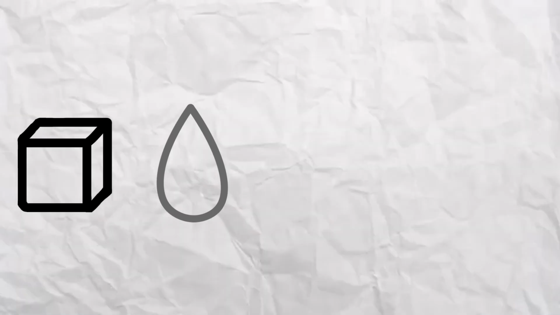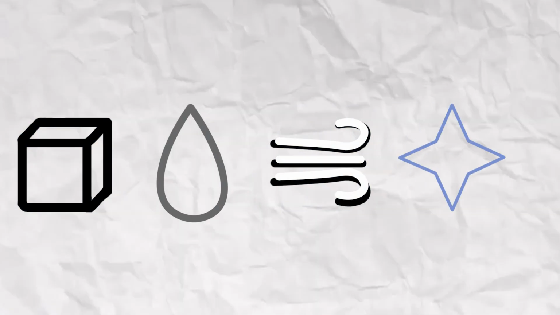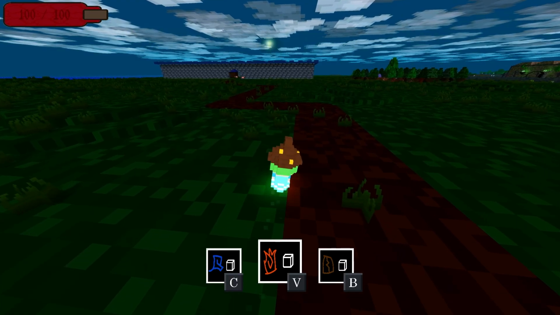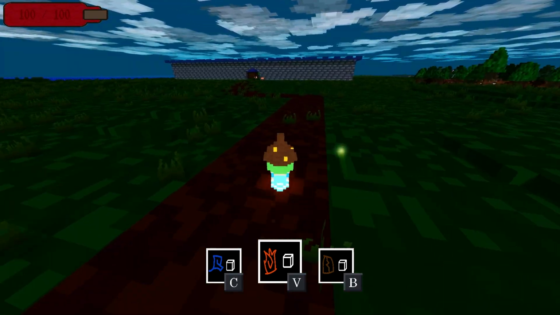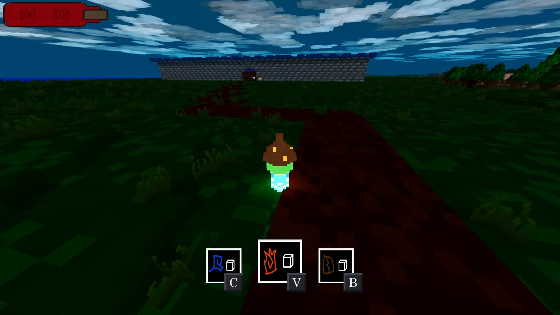Along with living in their own area, each species has their own cultural form of magic. These forms of magic are the 4 main states of matter, being solid for the humans, liquid for the lizards, gas for the elves, and plasma for the pufffolk. In the full version of Vitality, you will unlock the new states of matter in each area, learning them from each race. However, in the demo, only the plains area is unlocked, but I want players to be able to use all 4 states of matter for the spells.